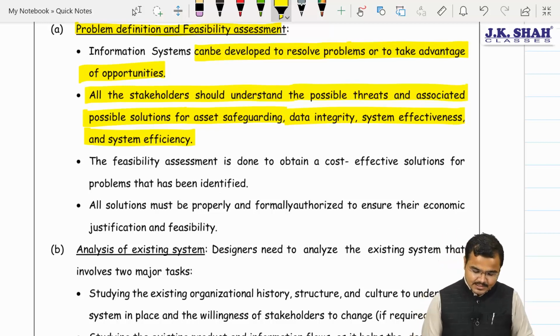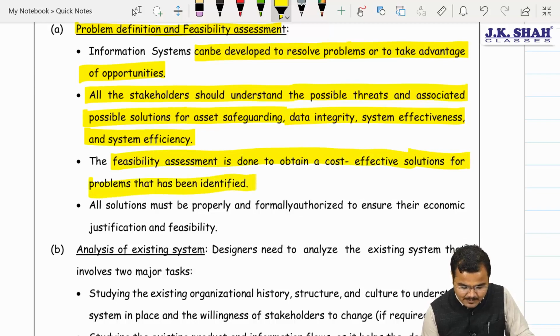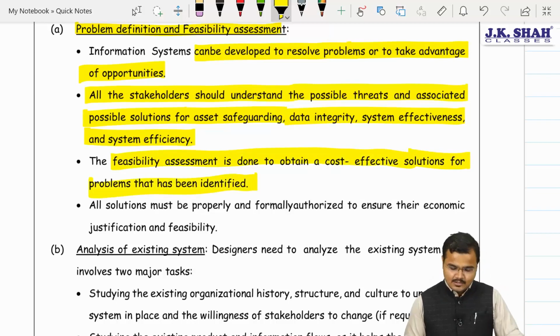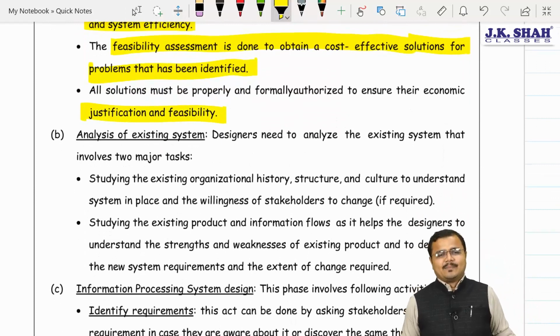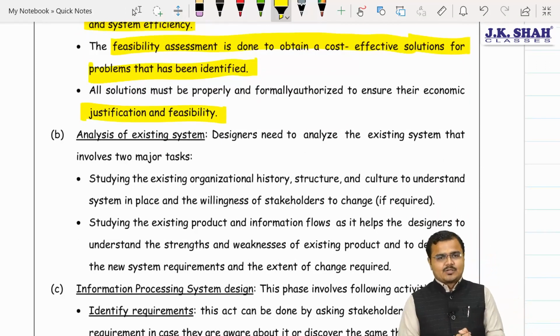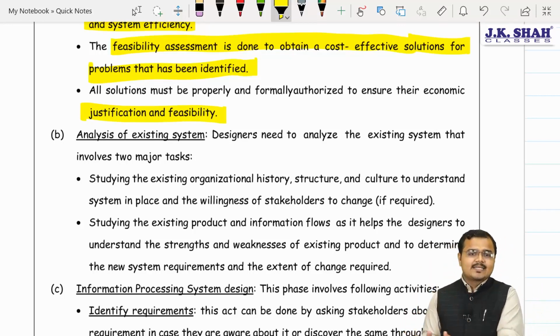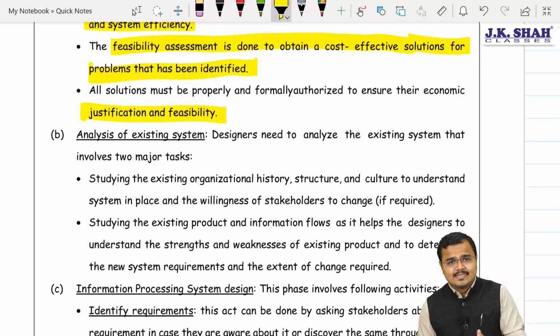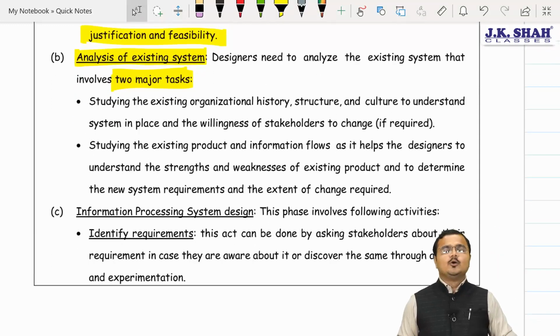competitors. Say this: the feasibility assessment is done to obtain a cost effective solution for the problems that have been identified. All the solutions must be, people, justified and must be feasible enough to accept. Second most important thing: if we already have a system, then try to understand that system, try to analyze the existing system. And when we analyze the existing system, Chartered, two major activities we perform.